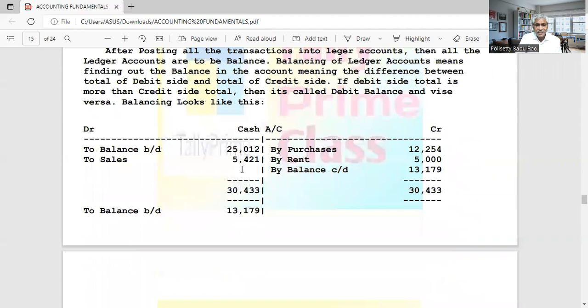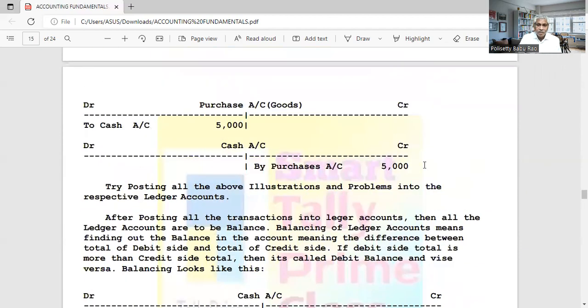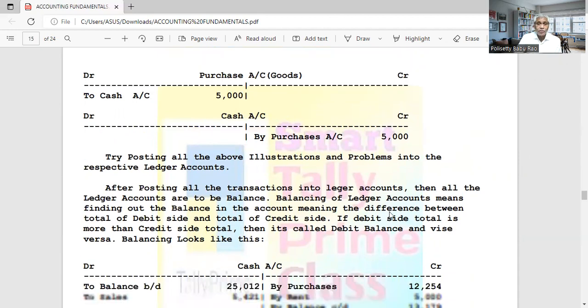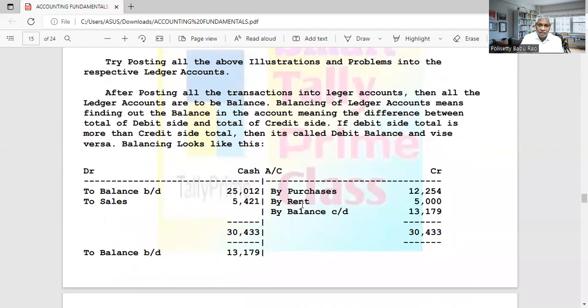Okay. This is over. Understand now how first you have to write the journal, then you have to post into the ledger. After posting into the ledger, in most of the accounts, in every account, there will be many entries on the debit side. There will be many entries on the credit side, isn't it? Debit side some entries will be there. Credit side some entries will be there.